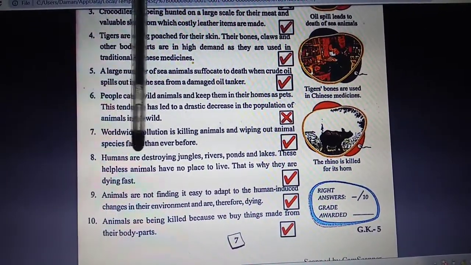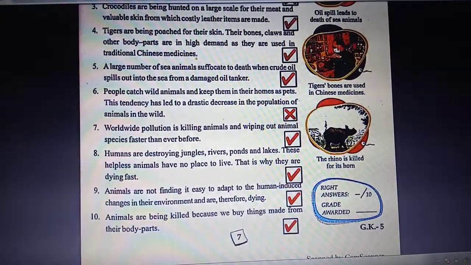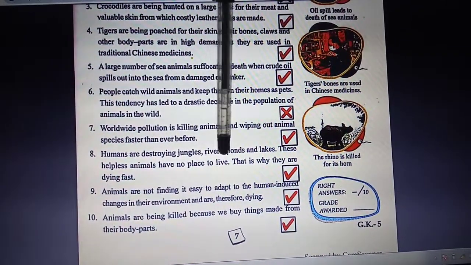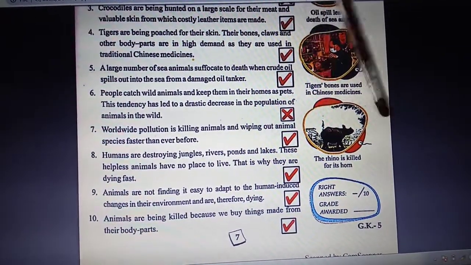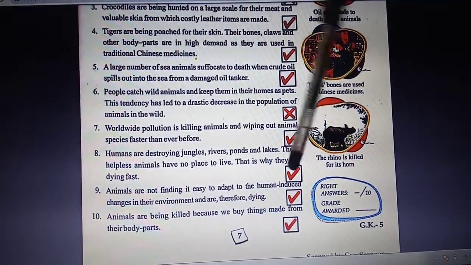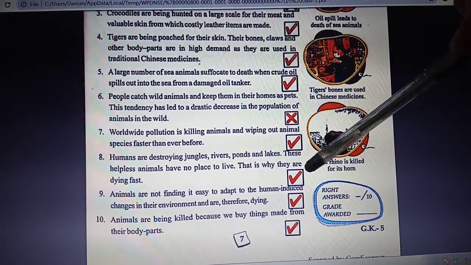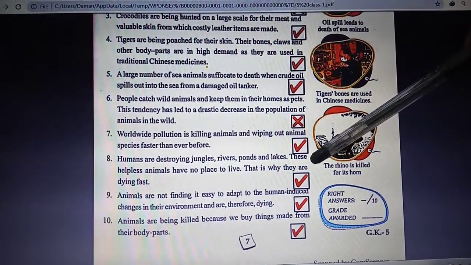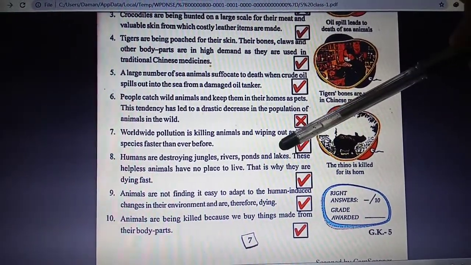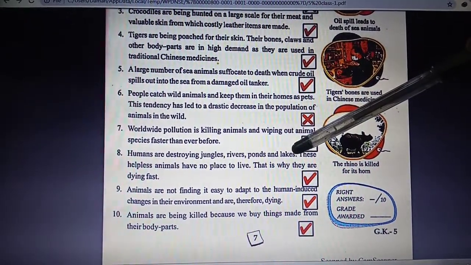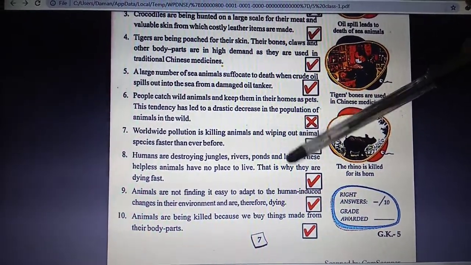Next is humans are destroying jungles, rivers, ponds, and lakes. These helpless animals have no place to live. That is why they are dying fast. Put correct in the given box. The statement is true because humans are destroying the places where these animals live. So these animals are dying fast because they have no place for surviving.